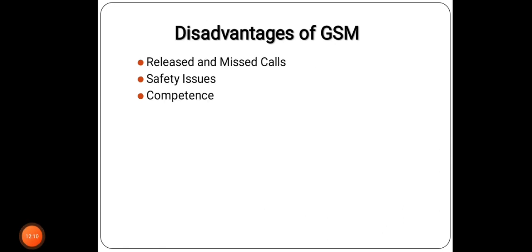Now, disadvantages of GSM are dropped and missed calls, safety issues, compatibility, etc.